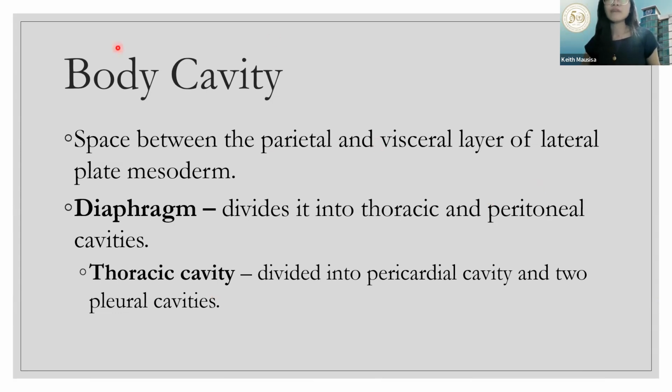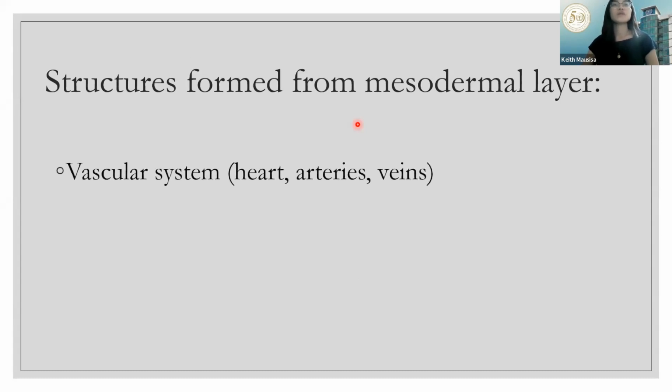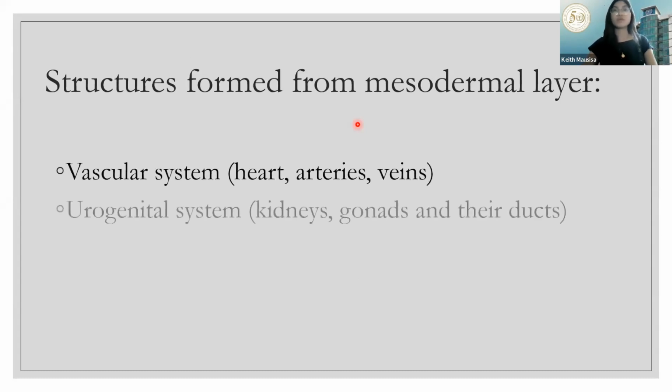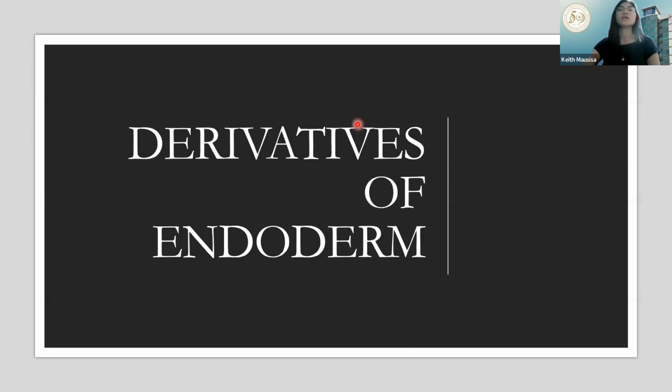So this body cavity, these almost develop at the same time. This is initiated around 21 days in the lateral plate mesoderm. So other structures formed from the mesodermal layer would be your vascular system, heart, arteries, veins, urogenital system, kidneys, gonads, and their ducts, spleen, suprarenal glands.